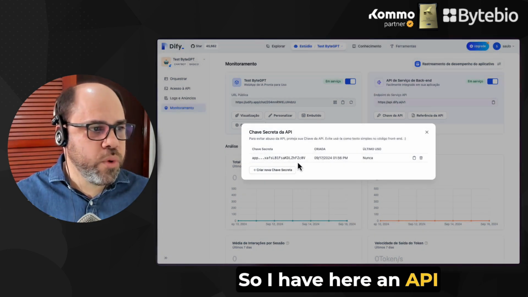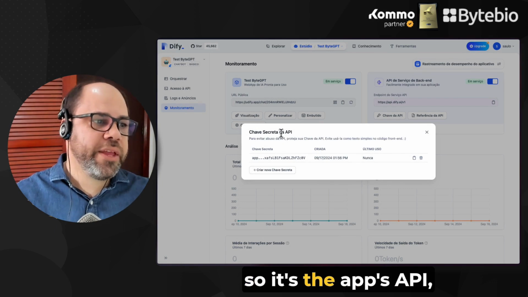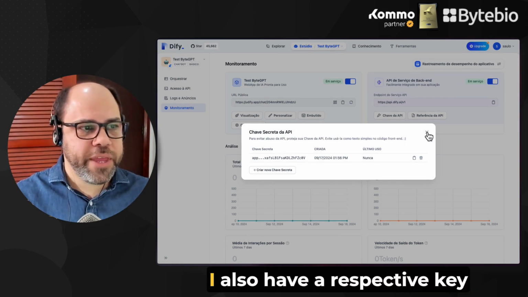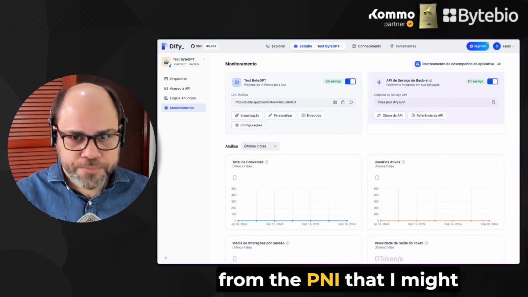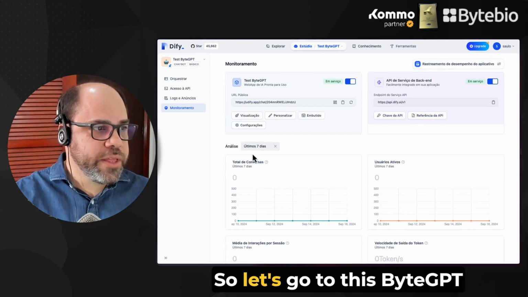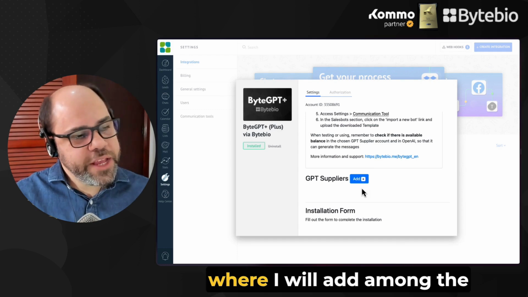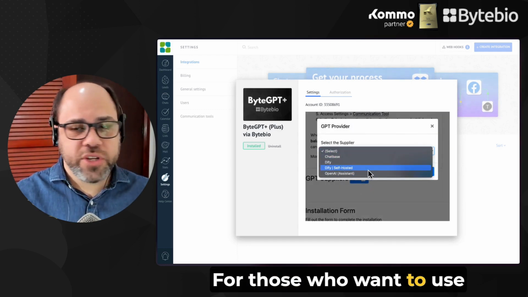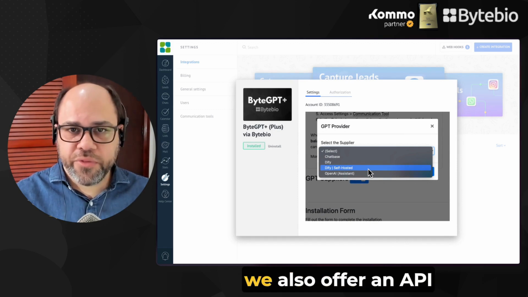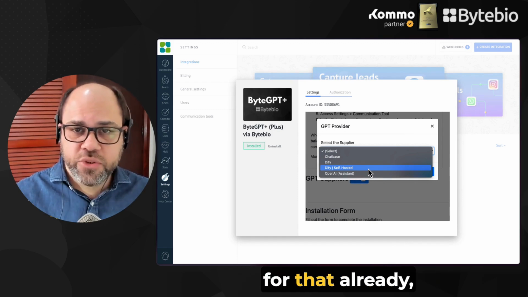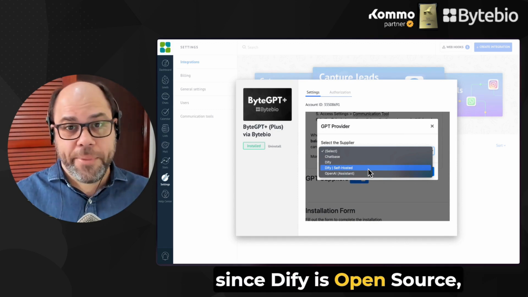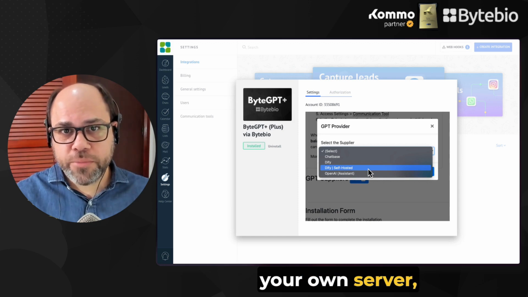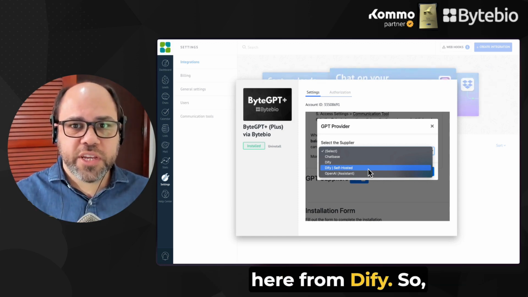So I have here an API of my application, so it's the app's API. And for that, I also have a respective API key that I might need here now. So let's go to this ByteGPT environment where I will add among the providers. It can be Dify. For those who want to use the self-hosted version, we also offer an API for that already. Since Dify is open source, you can put it on your own server following the instructions here from Dify.